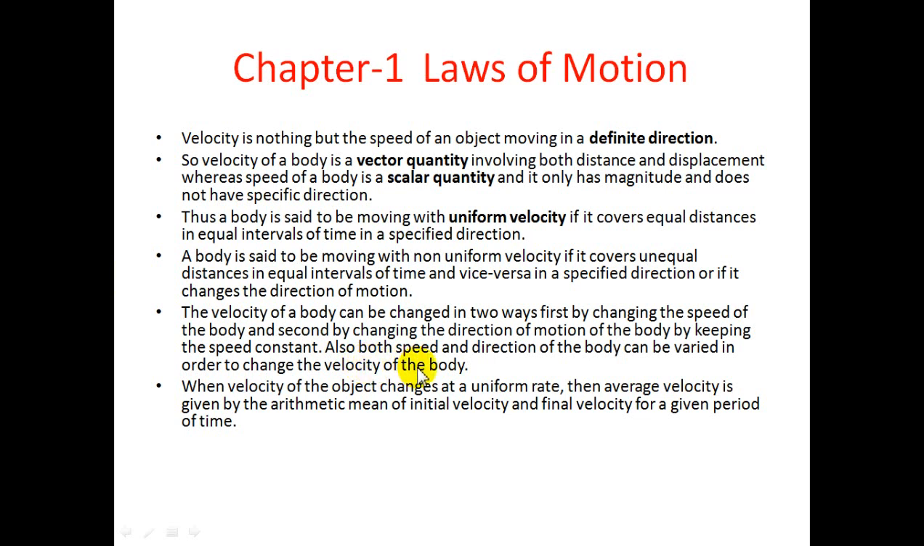If the body is changing direction, velocity will change. Yes, we all know that velocity always has a specified direction. Also, both the speed and the direction of the body can be varied in order to change the velocity of the body. So let's have one example, given on page number 3. You can see one example related to this term only. So let's understand this term with the help of this example. For example, Sachin is traveling on a motorbike.